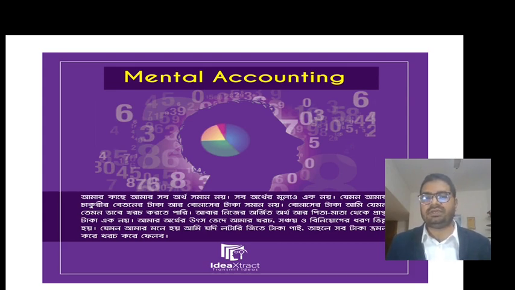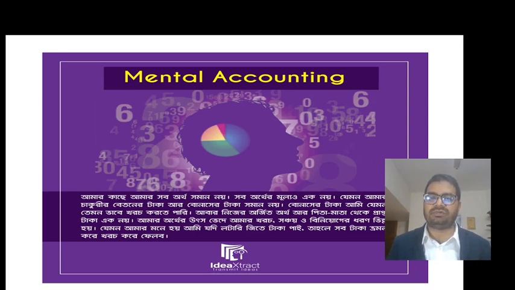So the problem of mental accounting is that, based on our mental accounting, we put different value on different sets of money. But we always need to consider that money is fungible and has equal value irrespective of its source.